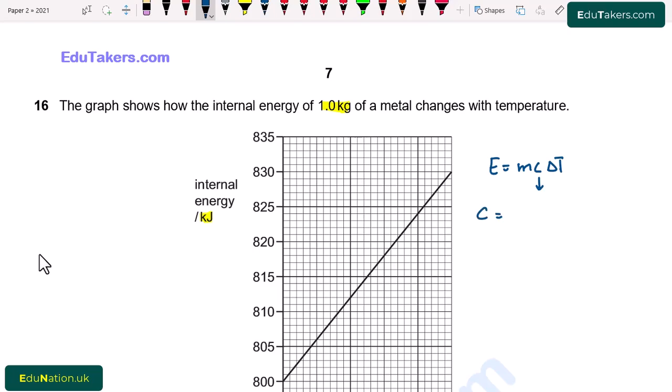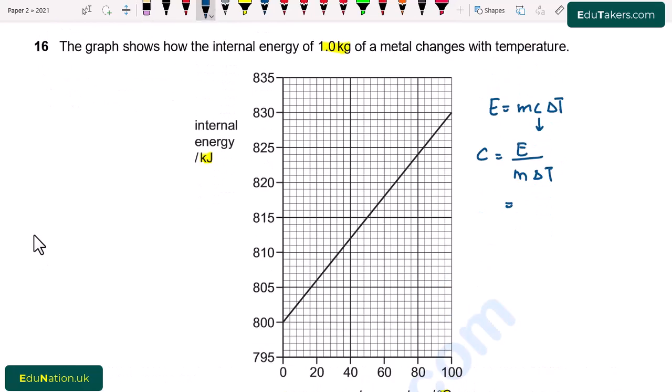So C will be equal to E over m delta T, where delta T is the change in temperature. The change in internal energy will be the final internal energy minus the initial internal energy, which is 830 minus 800 kilojoules, equal to 30 kilojoules. Next, what is the change in temperature? It will be 100 minus 0, so 100 degrees C.